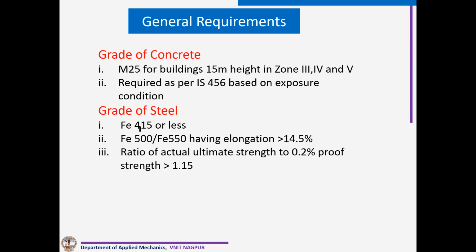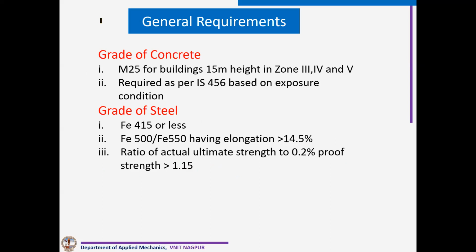So only the person who doesn't know much about this economy will ignore this particular code in zone 2 and go for additional earthquake forces, making the structure uneconomical. It is a wrong concept to say that earthquake detailing increases the reinforcement or the cost. On the other side, it reduces the cost.